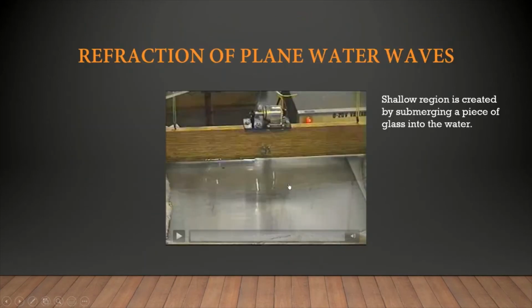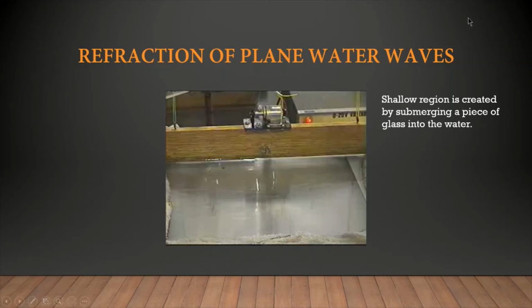Let's view this video. Before that, in school, how do we carry out an experiment to study water waves? We have to bring in an apparatus that enables us to study water waves. So how do we create a shallow region?